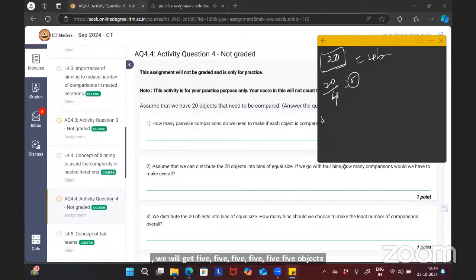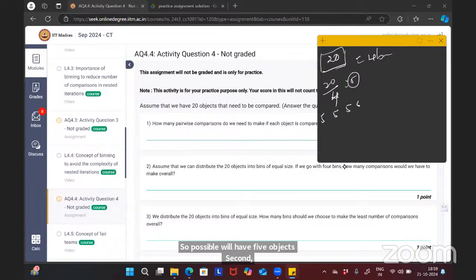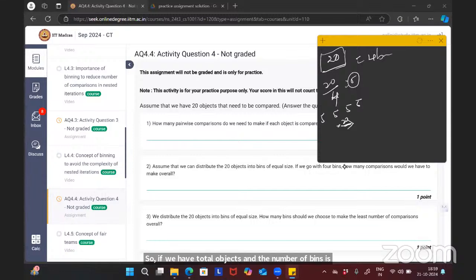So the first bin will have 5 objects, the second 5, the third 5, and the fourth 5. Summed, that is 20 objects. So if we have the total objects and the number of bins, we find the objects per bin by 20 by 4. How many comparisons do we have to make overall?